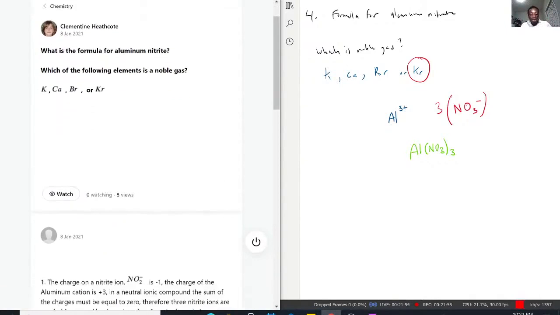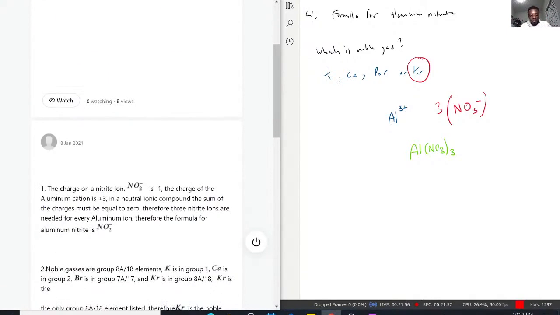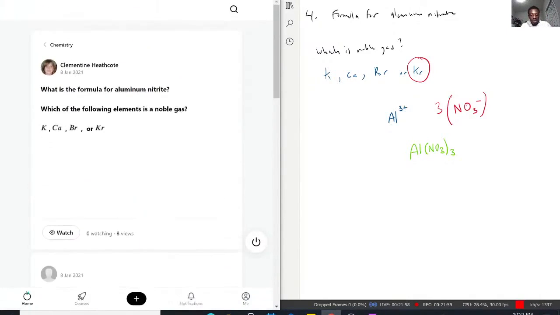Let's see how our colleague did. Oh, I misread that. I'm just waiting for it to stabilize.